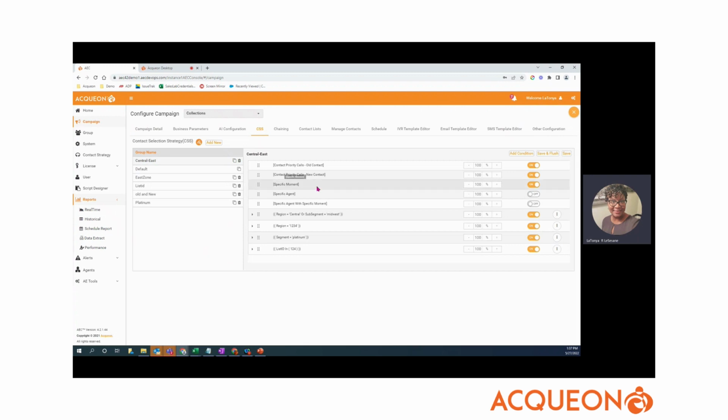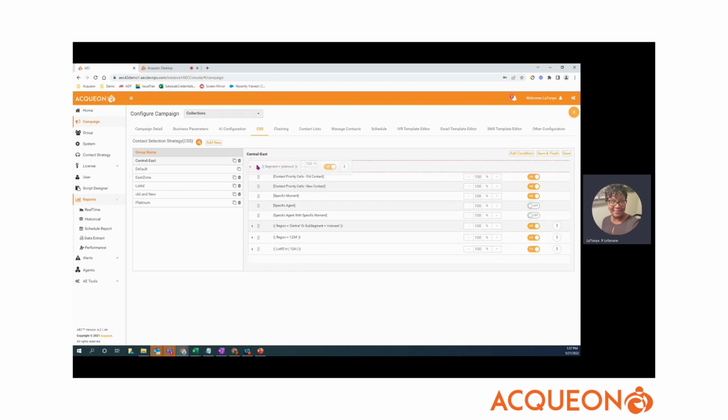You can create contact selection strategies and prioritize them based on what's the highest priority. If we wanted to say that the platinum segment is the highest priority, we can drag and drop that, and that data has already been segmented. This is our highest priority for this particular campaign, and we're going to contact the platinum customers before we attempt to contact any other customers.